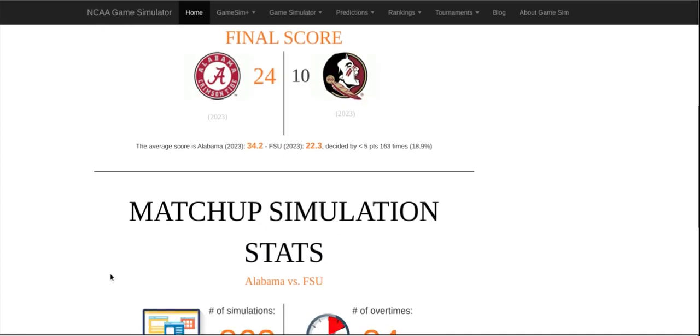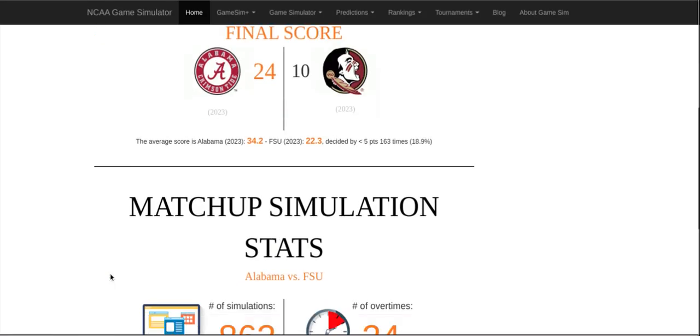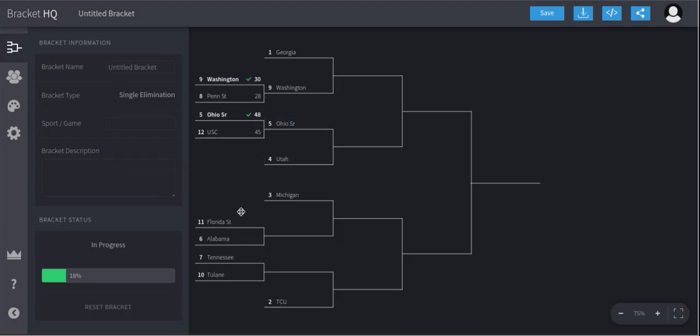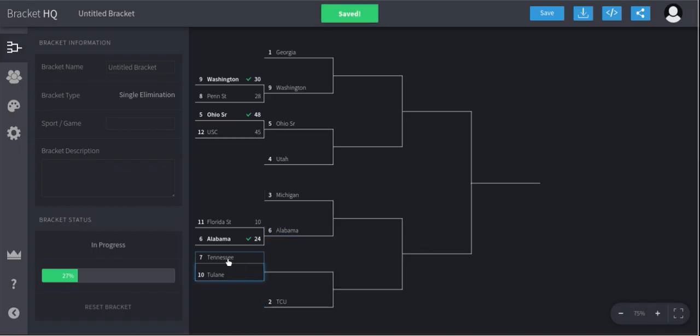It will be the Crimson Tide over the Seminoles, with the final score of 24-10 in this one. Alabama will move on to play Michigan.